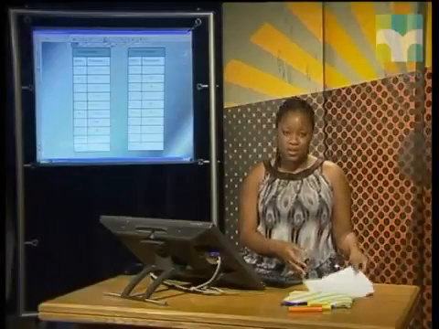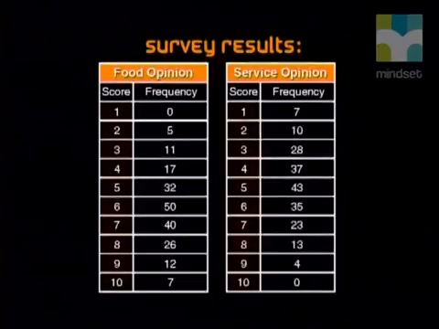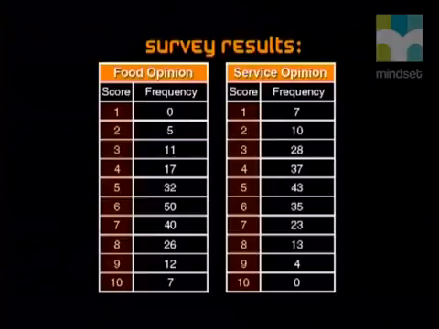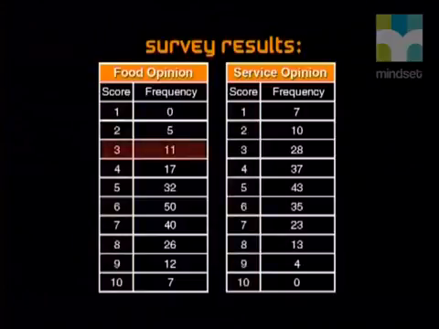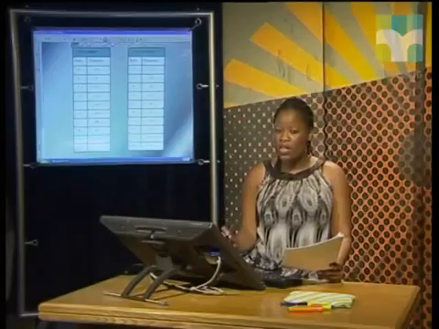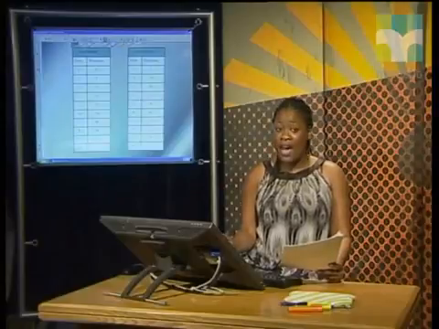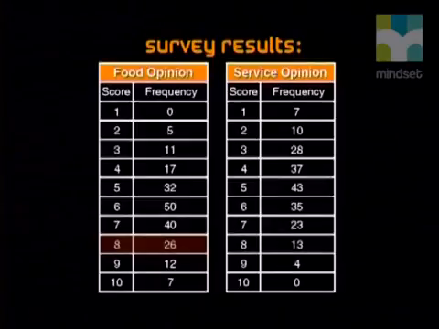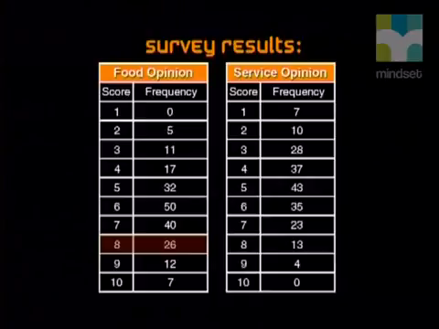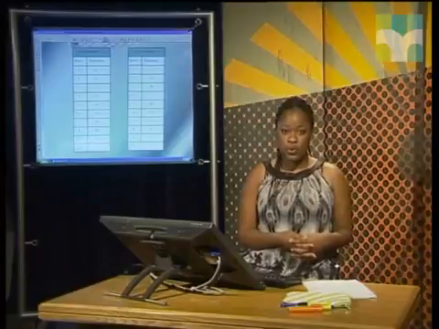And here are the results of our survey. Now we can see the number of people that gave the various scores for the two questions from 1 to 10. We'll notice that 11 people gave a score of 3 for their thoughts on the food. Remember, a score of 3 means that the customer thinks that the food is okay. It's not as bad as a score of 1, which means terrible. Now, 26 people rated the food an 8. This score means the food is good to very good, because 10 represents excellent. Now, already we can identify the modes for the two sets.